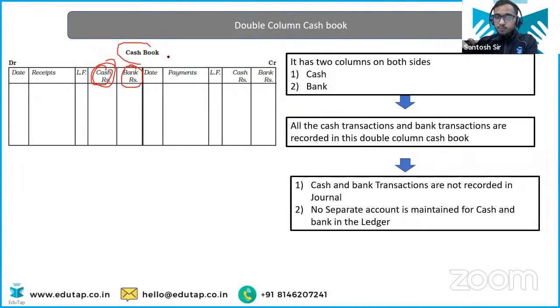That means that this book, cash book, is representing all the transactions that relate to the cash account plus bank account. So all the bank entries will be entered in the bank column. All the cash entries will be done through the cash column. Clear? So again, logic is same. If you're maintaining the bank transactions in the cash book, then you don't have to maintain the separate ledger account for the bank account, or the separate journal for the bank, because this is the journal itself, a sub journal.